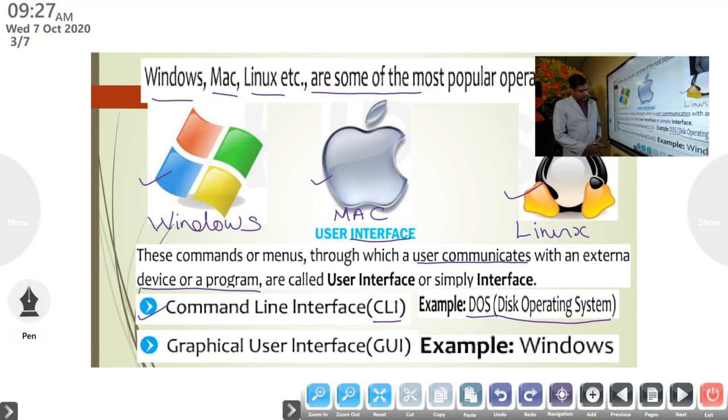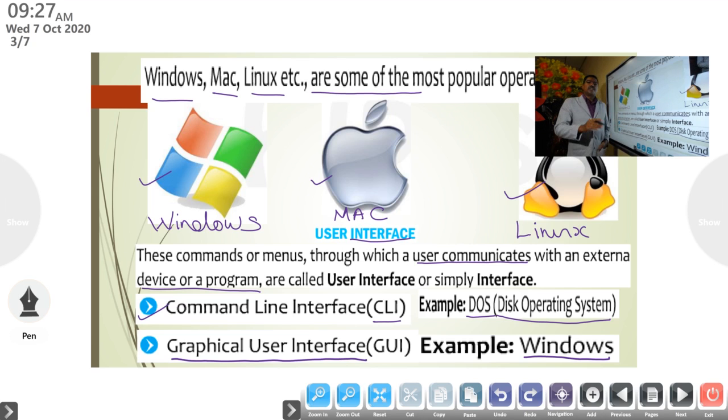The next one is another interface called a graphical user interface, that is GUI. For example, Windows. The command line interface is very difficult to communicate with, so we can use Windows, a graphical user interface, which is popularly used nowadays. A command line interface like DOS, disk operating system, is not commonly used nowadays, but